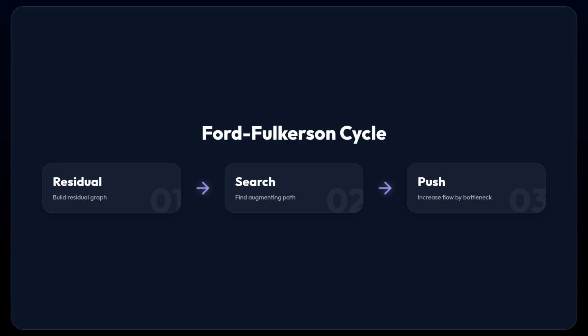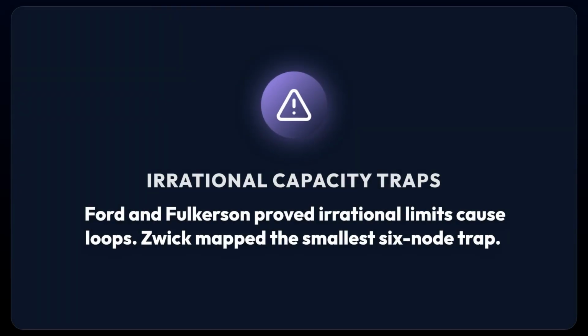But greedy choices have dangerous blind spots. Ford and Fulkerson originally proved in 1962 that irrational capacities can prevent termination. Later, Uri Zwick discovered the exact 6-node network that traps a naive implementation in an infinite geometric loop, converging to a false limit and never finding the true maximum flow.